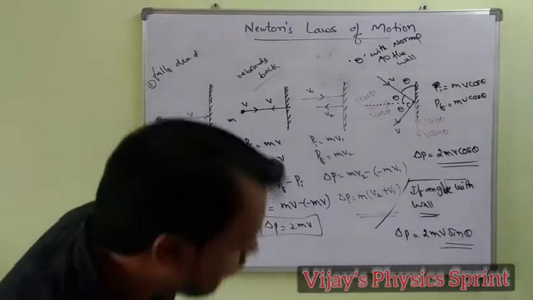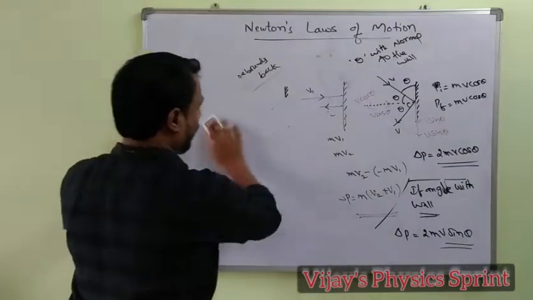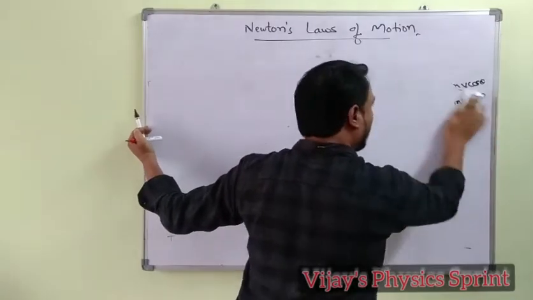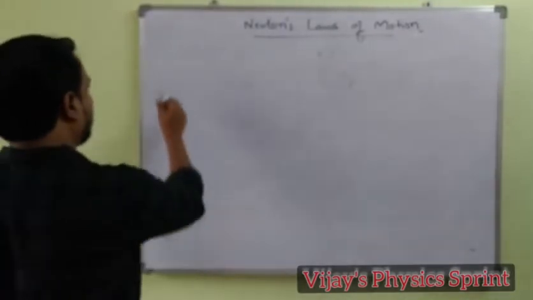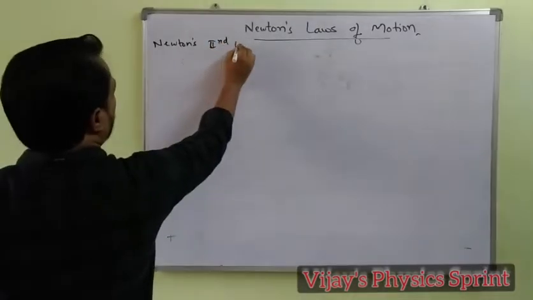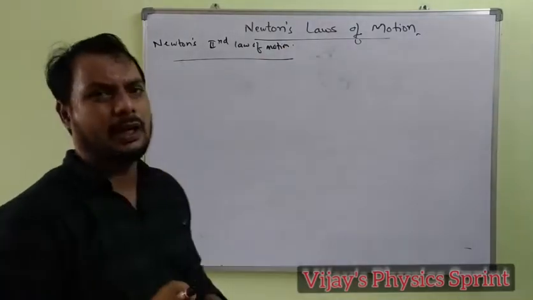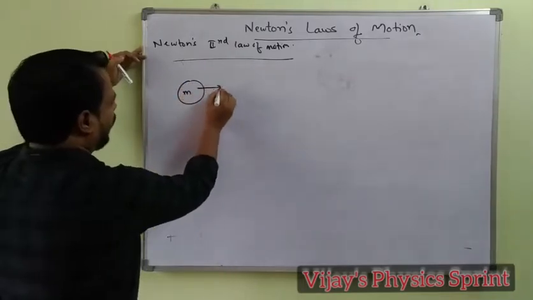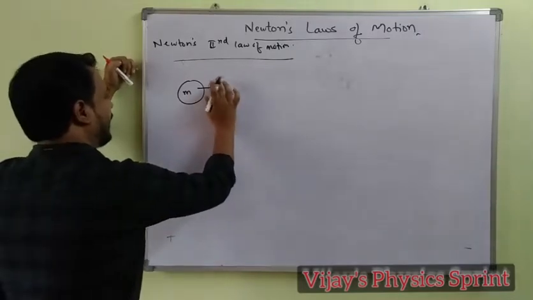Now coming to the second law of motion, Newton's second law of motion. So what does it state? The first law gives the idea about the force, and the second law gives the equation of the force. Newton's second law of motion. For example, a body of mass m is moving with velocity, the initial velocity taken as u.